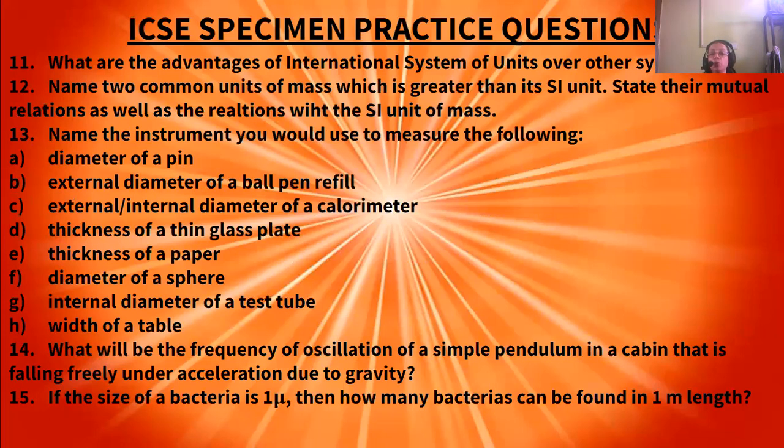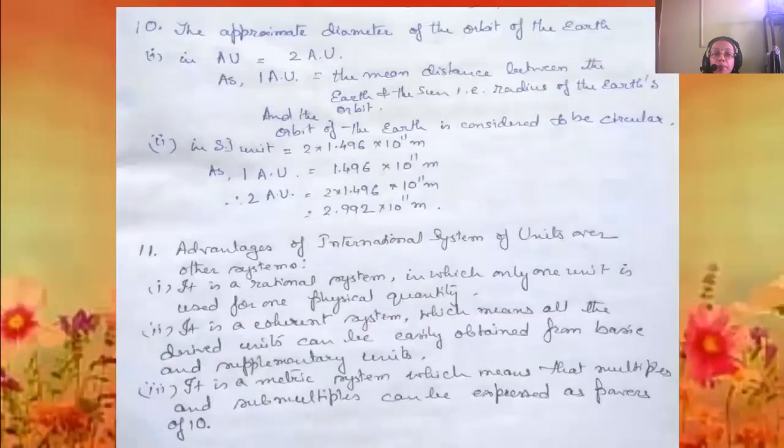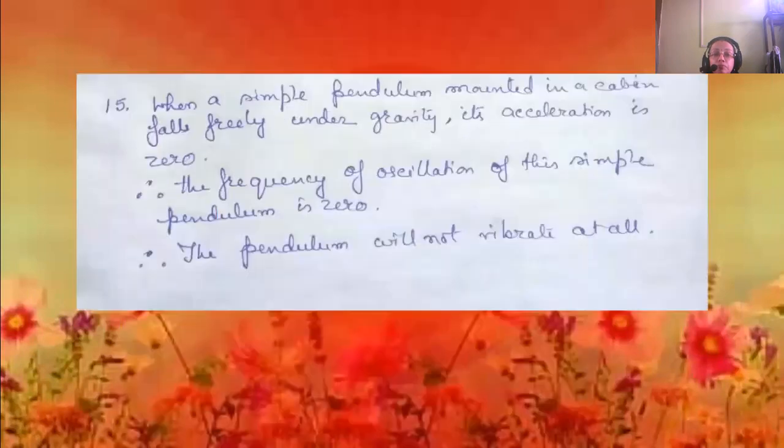What will be the frequency of oscillation of a simple pendulum in a cabin that is freely falling? A simple pendulum is oscillating in that cabin under acceleration due to gravity. When a simple pendulum is mounted in a cabin which is falling freely under gravity, its acceleration becomes 0.